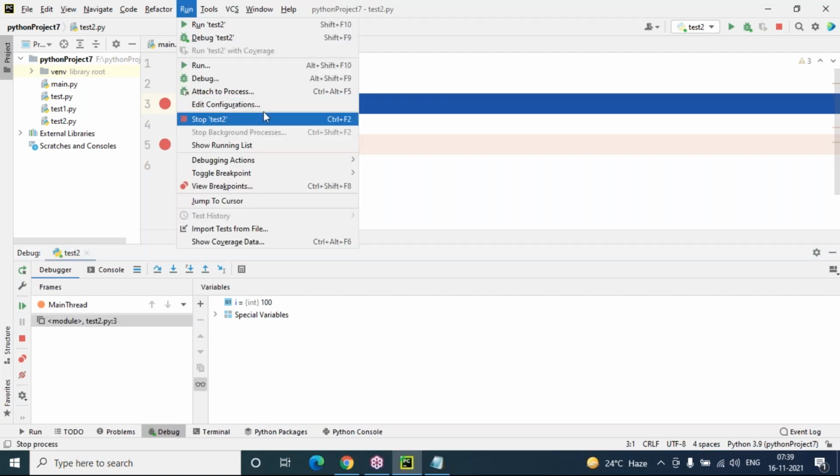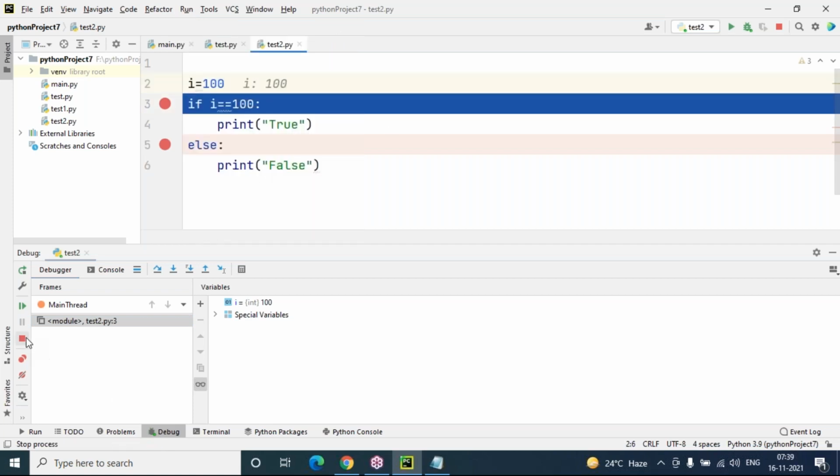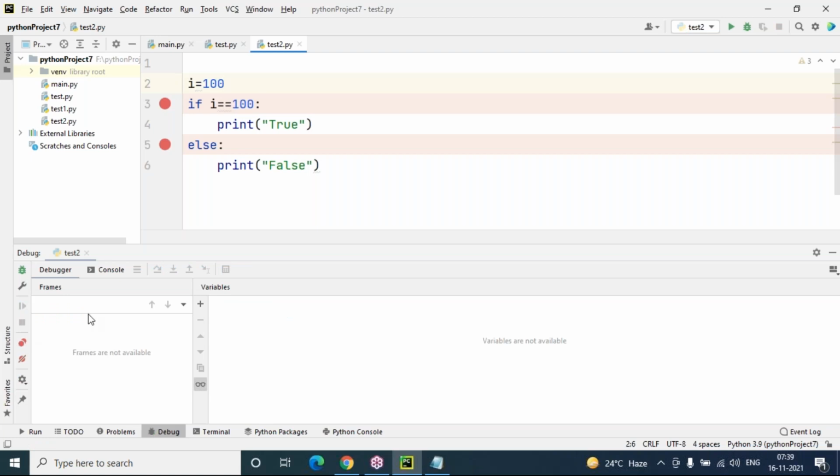This is the stop option. Or else, here itself on the left hand side, you can see Stop test2 is available. Click over there, and your program will be out of the run. So happily you can extend the code here also. So this is actually the debugging process.